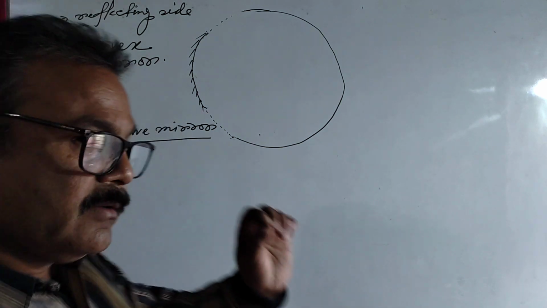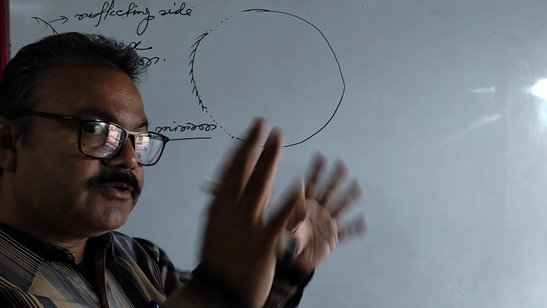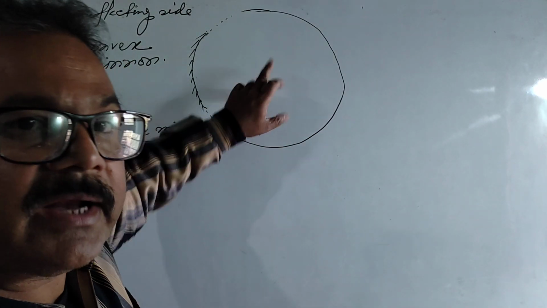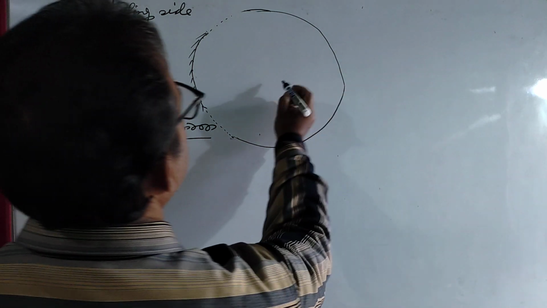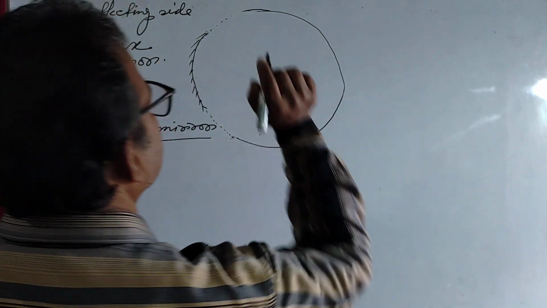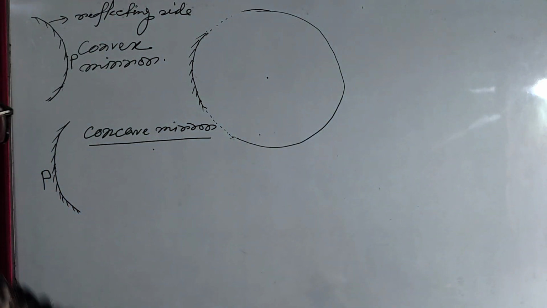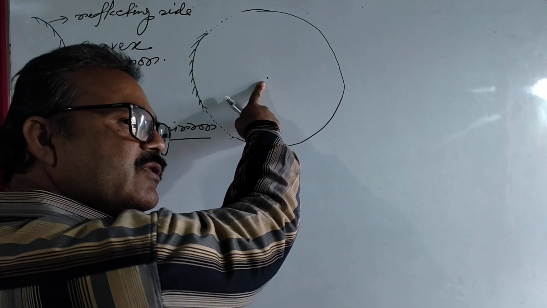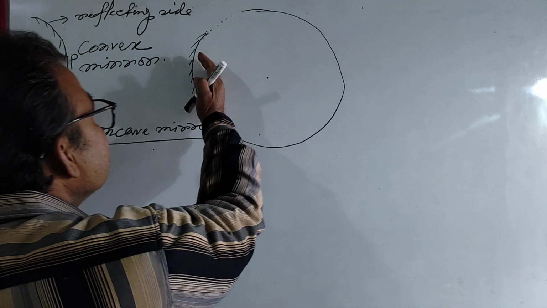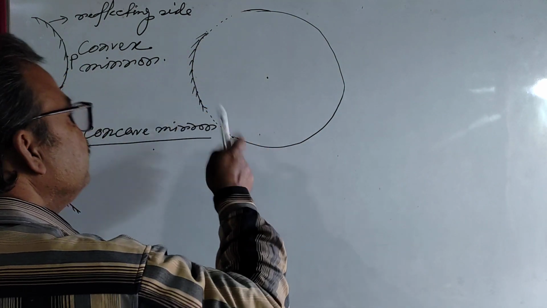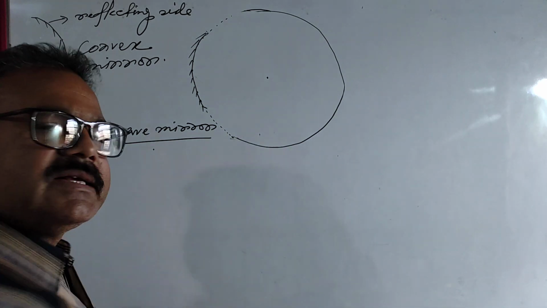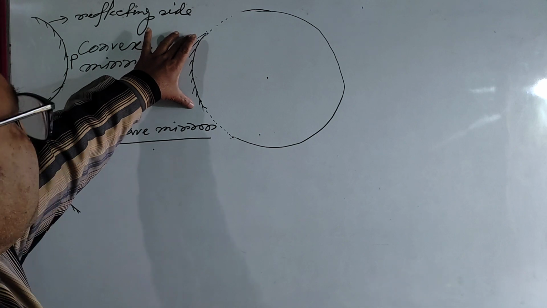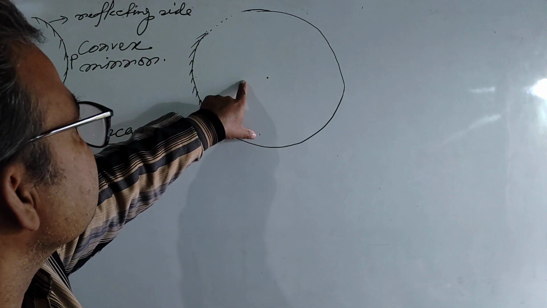Simply you don't think that this is circle, sphere, like football. And for this sphere there is a certain center. Suppose for this sphere this is the center. Then for this part, for this curvature, definitely this will be the center. As I am taking out this part from this sphere, and definitely for this curvature this is the center. So if it is a spherical mirror, then I can consider that this is the center of curvature for this spherical mirror.